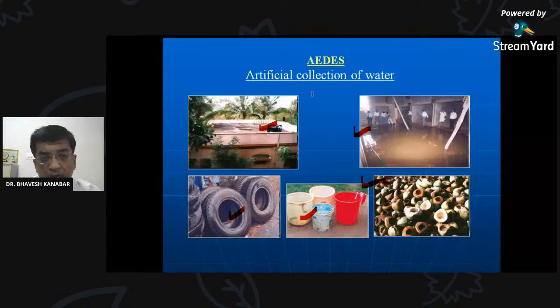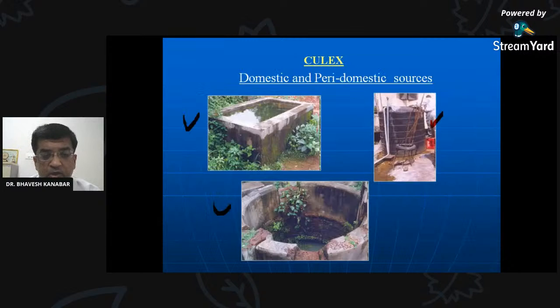So having the knowledge of these breeding places, we have to remove these breeding places. We don't have to allow the collection of the water in such breeding places for Aedes, for Anopheles, for Culex also. So coconut shells should not be thrown away like this. Tires, so there should not be. We should not allow the water to collect in the tire. So do not put this tire into the open place where there can be collection of the water, rainwater. So by avoiding this collection of the water,